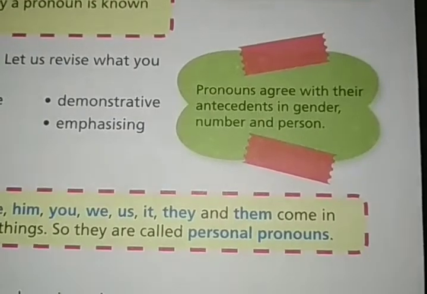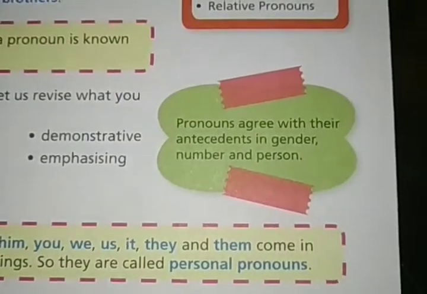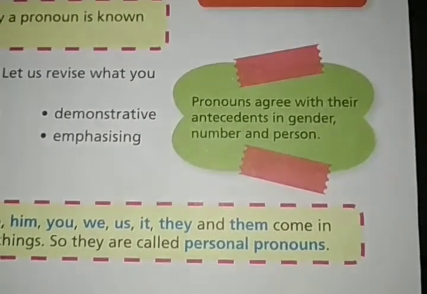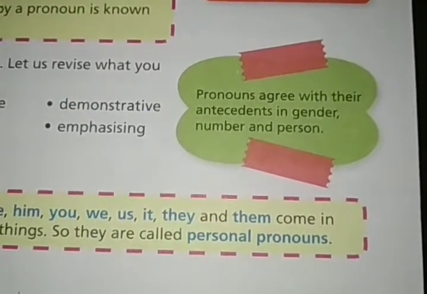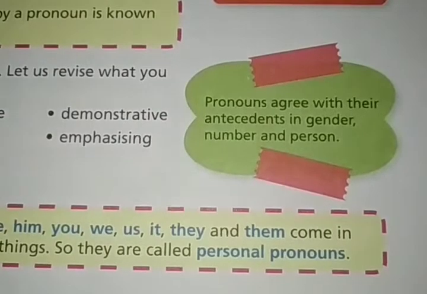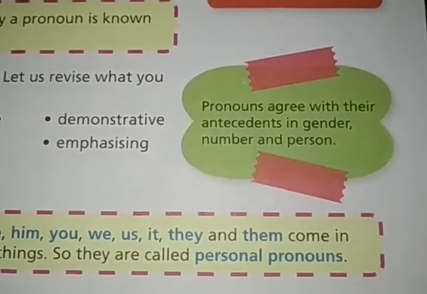I, we, us are the first person, you and your are the second person, and he, she, them, they are used as third person. So we'll have to keep in mind gender, number and person while using pronouns in a sentence.